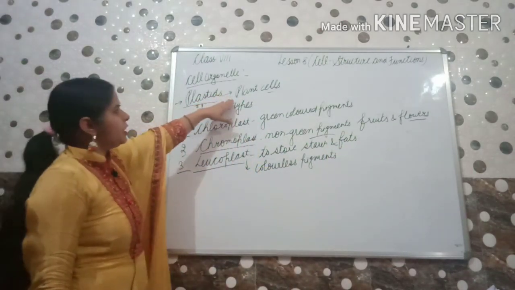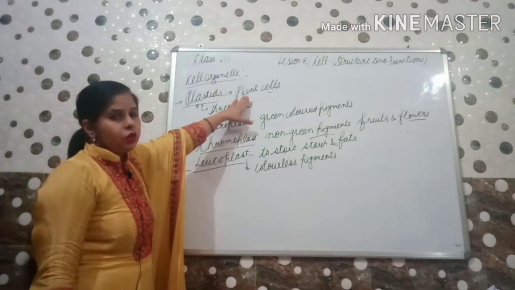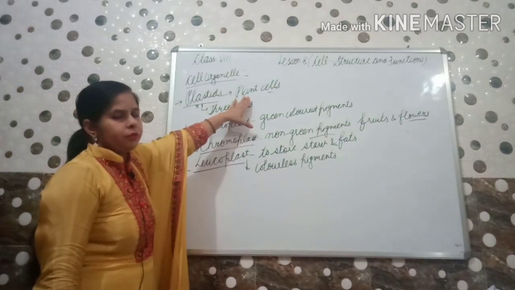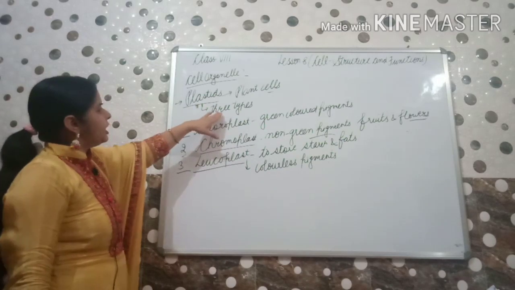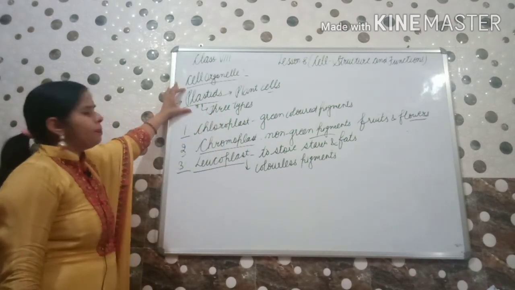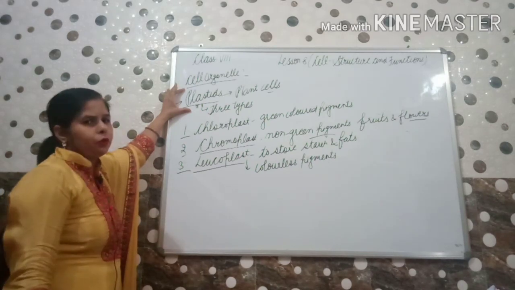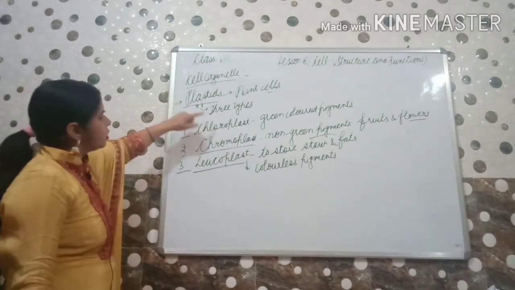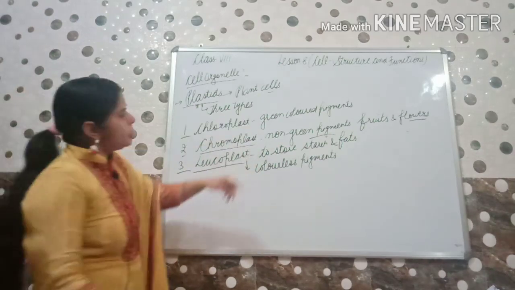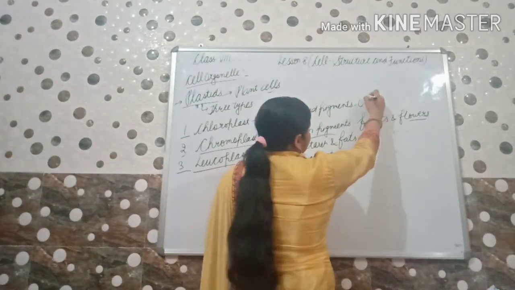So let us discuss once more. Plastids are only present in the plant cells. These will not be there in the animal cells. There are three types. Because of the presence of their pigments, they are having specific roles to perform. Which three types? Chloroplast, green colored pigment, they are having chlorophyll in them.